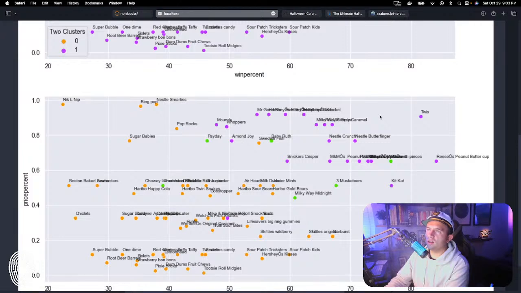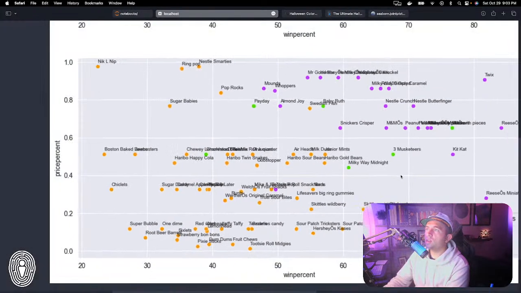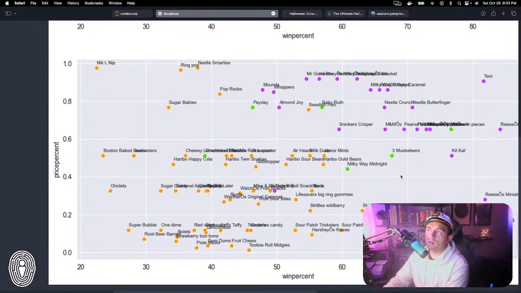That's very curious. Does K-means have a random seed associated with it? I've never looked it up, because when I did this with the blog post, it showed Snickers Crisper and Kit Kat as their own group, and now it's showing Payday and Milky Way Midnight. Let's just analyze these on their surface. So Baby Ruth, Three Musketeers, Milky Way, Payday. I see a little bit of a correlation here.